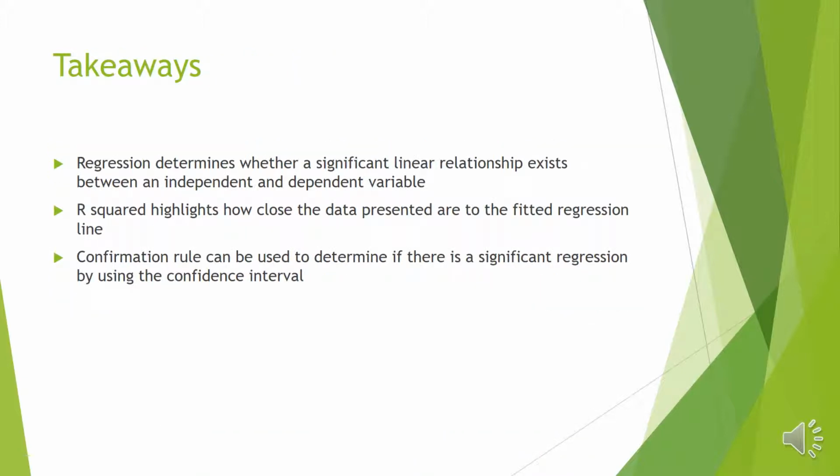Our takeaways from this presentation are that a regression determines whether a significant linear relationship exists between two variables, the independent and dependent variables. The r-squared value highlights how close the data presented are to the fitted regression line, and your confirmation rule can be used to determine if there is a significant regression by using the confidence interval.